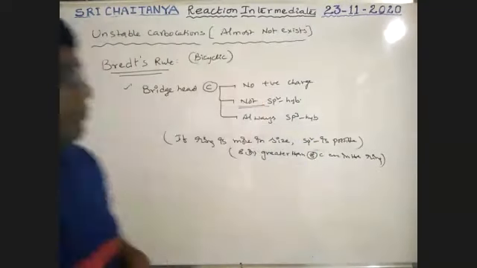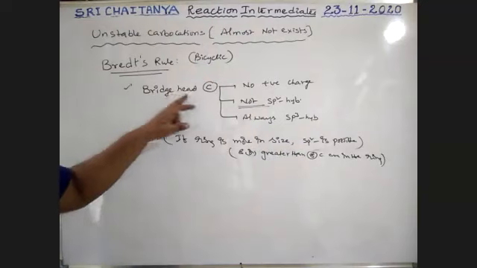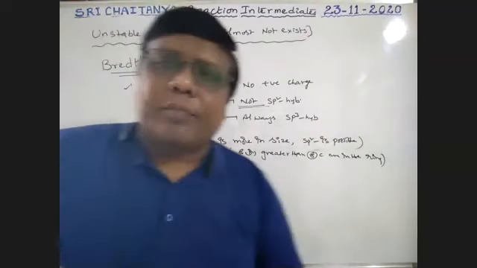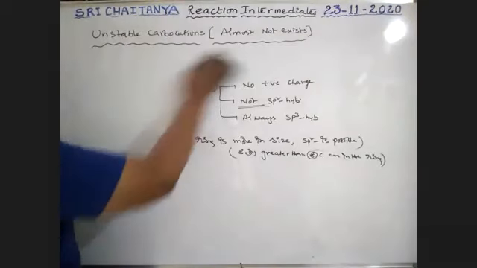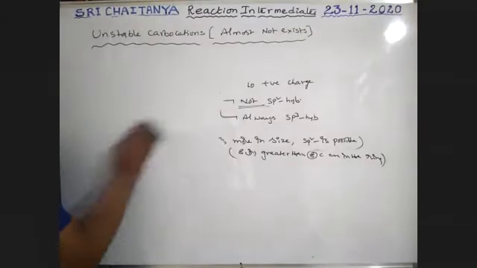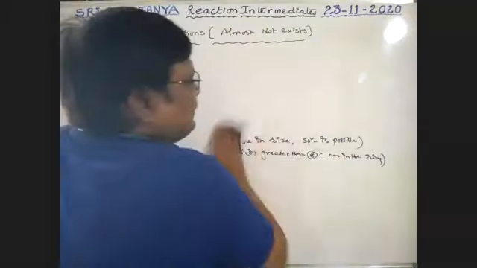So see here, please keep in mind, bridgehead carbon. Which one is bridgehead carbon? See here, I am taking a bicyclic compound. In bicyclic cases, we consider bridgehead carbon where the bridge is there. Two rings are fused.